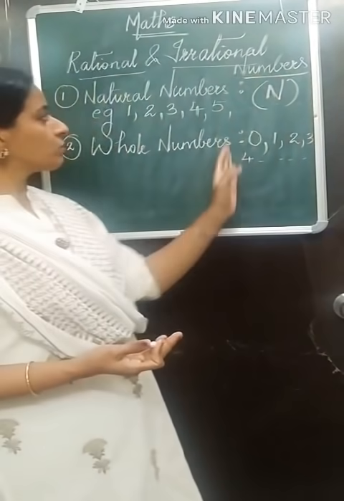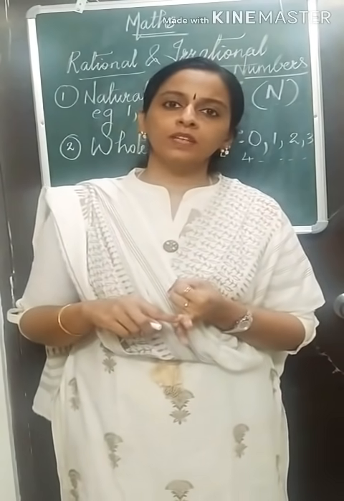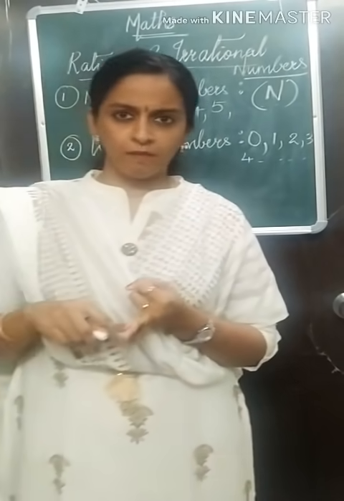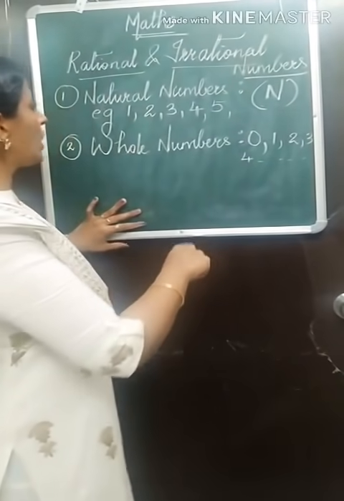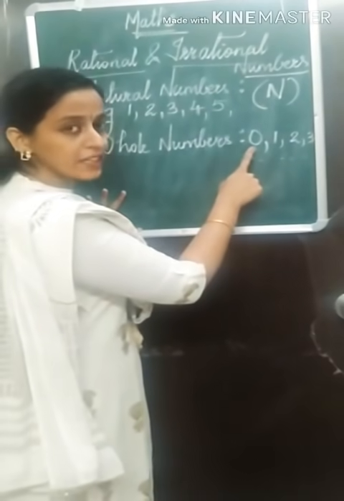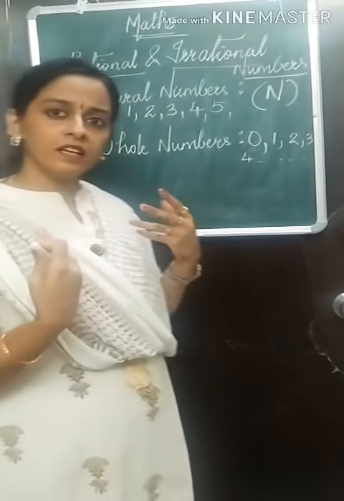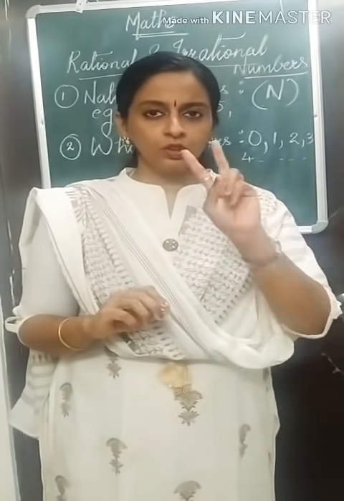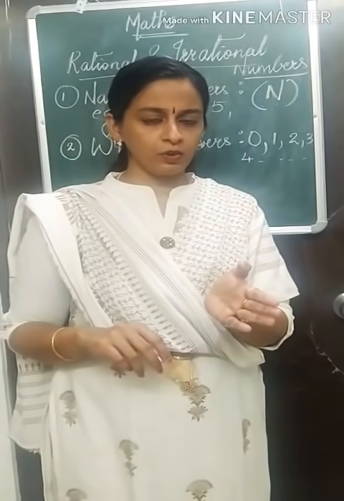Okay. So two things we discussed. Natural numbers are counting numbers. Whole numbers are the collection of numbers which start with 0. Okay. And one thing you have to note down that natural numbers are all positive numbers. 0 is neither positive nor negative. Whereas 1, 2, 3, 4 and all are again positive numbers. So two types of numbers we discussed. Now I want you to make a note of it.